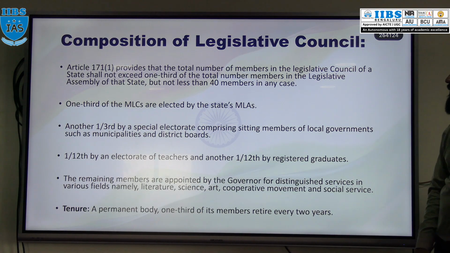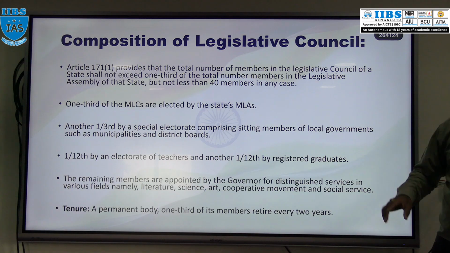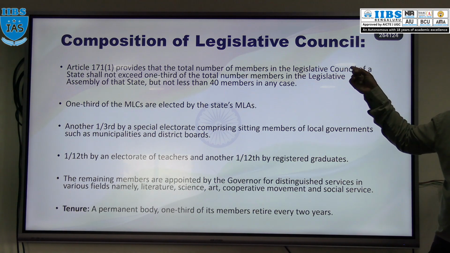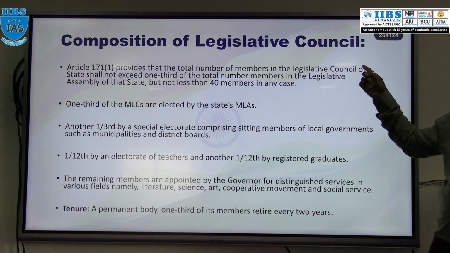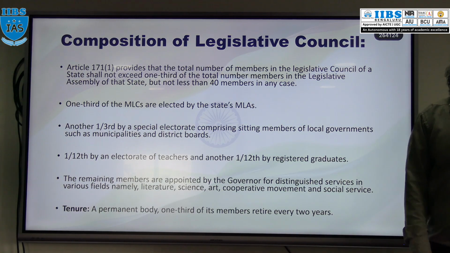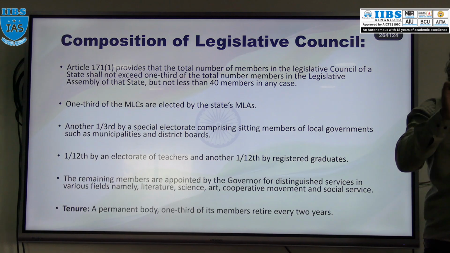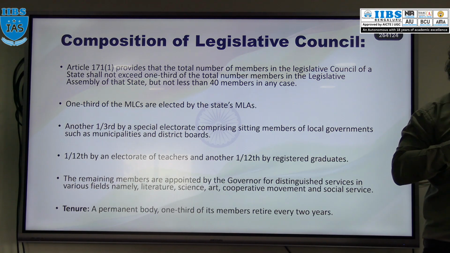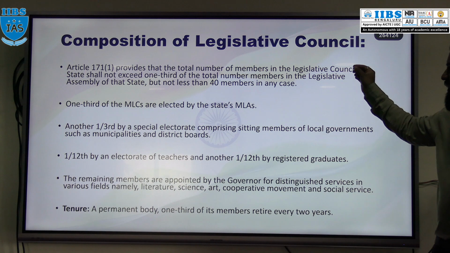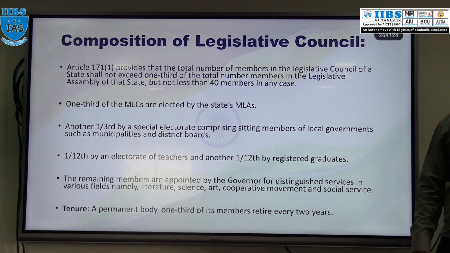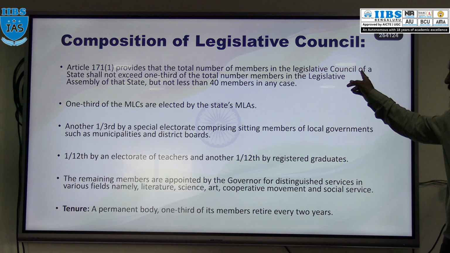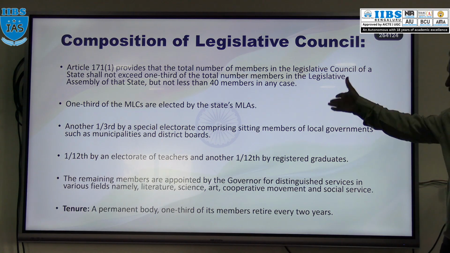Here, the maximum number of members in the legislative council should not be more than 1/3 of the total seats of the state assembly, and the minimum is 40.